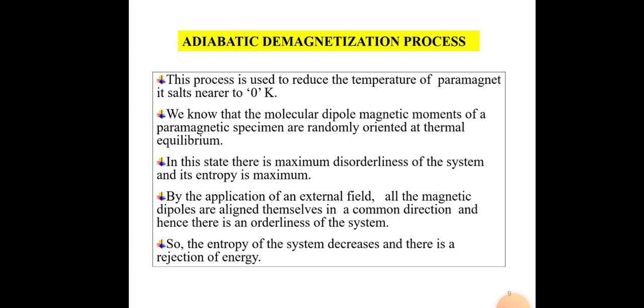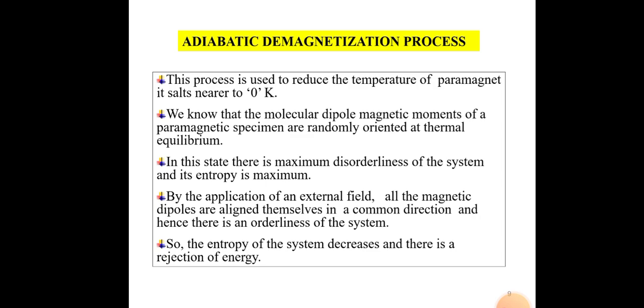The process used to reduce the temperature of a paramagnetic substance to nearer 0 Kelvin is the adiabatic demagnetization process. We know that the molecular dipole magnetic moments of a paramagnetic specimen are randomly oriented at thermal equilibrium. In this state, there is maximum disorderliness of the system and its entropy is maximum.